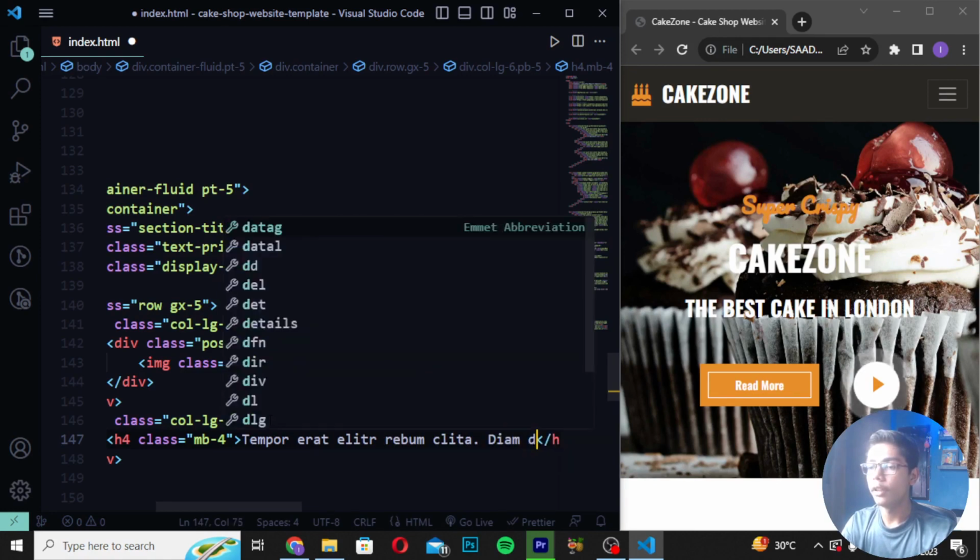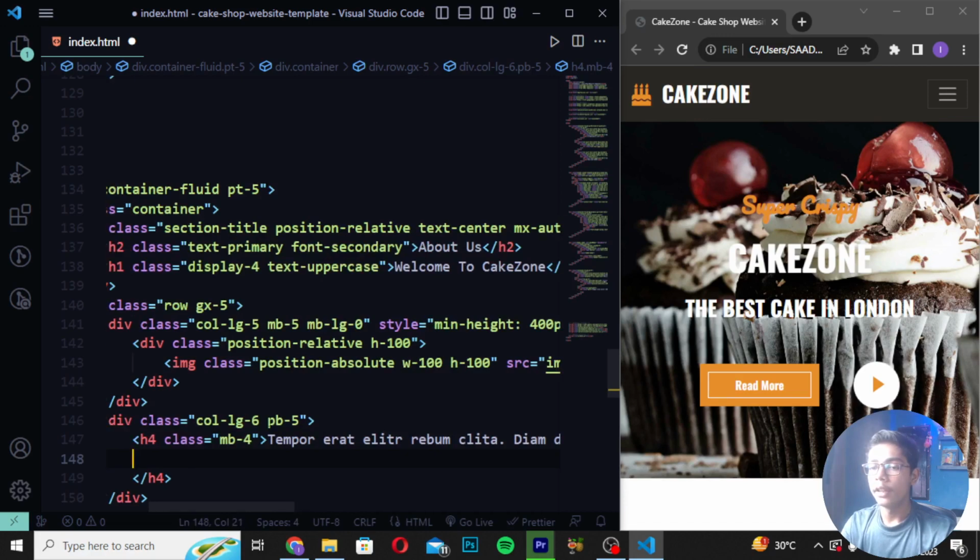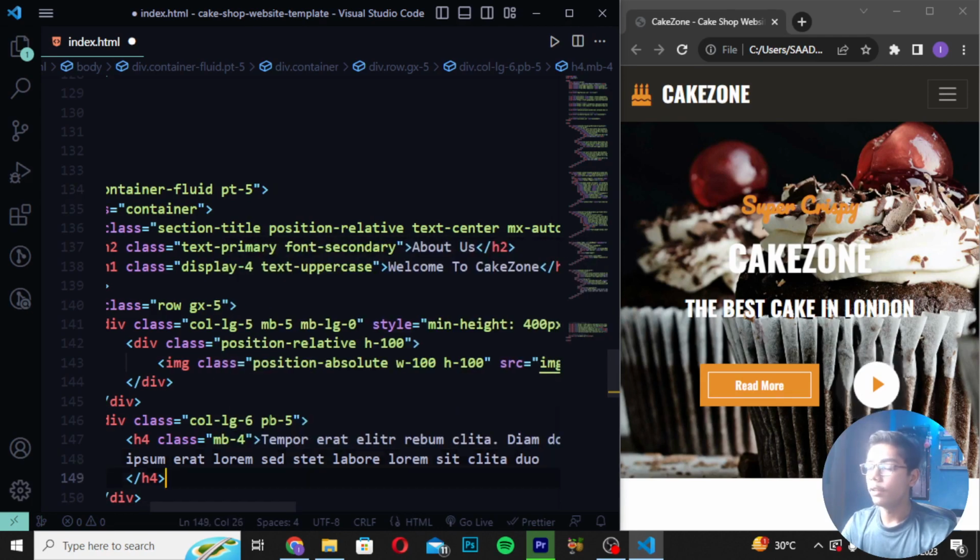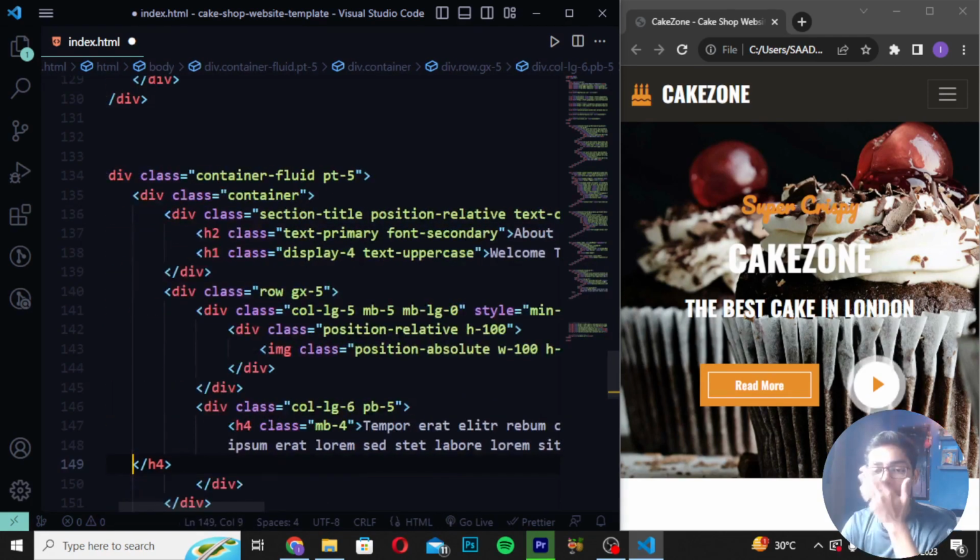Then here you have to write dm $dm. Then you have to now just write here ipsum array lorem set stat. Then here you have to write labore lorem set silica dua. Like this. Now we have written this thing, so here I will be now pressing backspace.